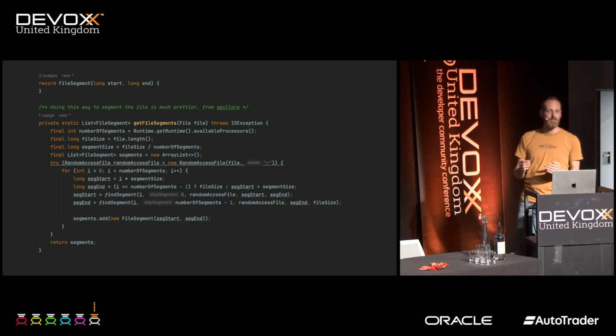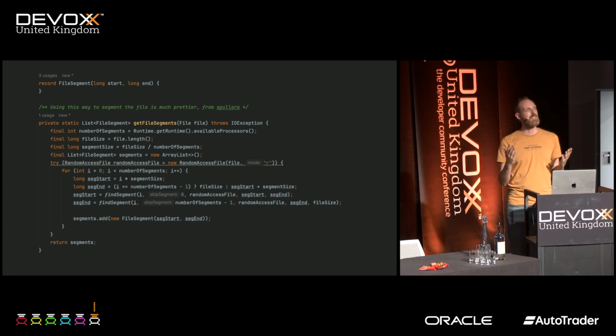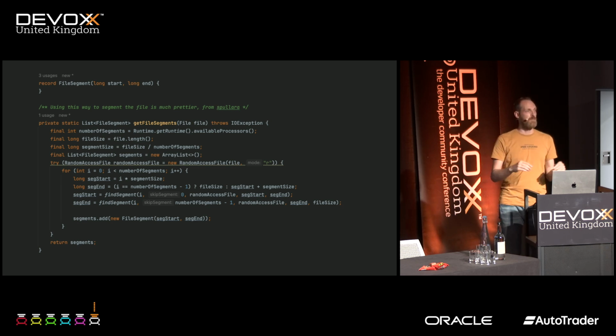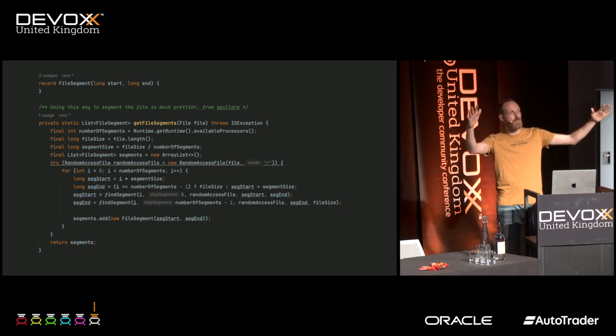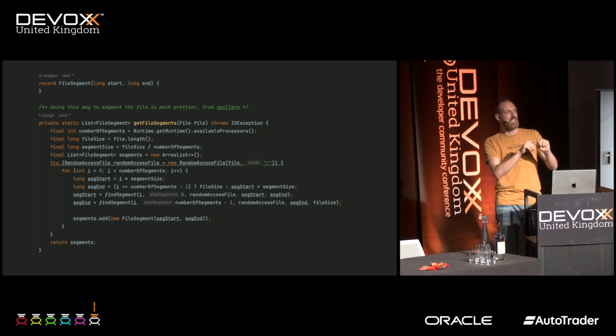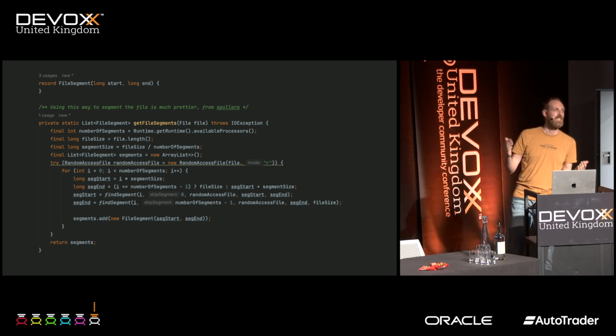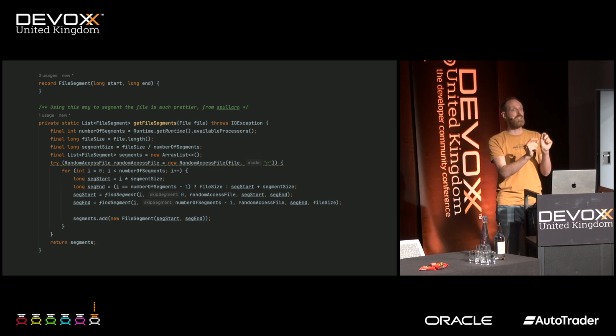Second thing is a different way to segment the file. Initially we had the file.lines and we called .parallel, which is great. It divides our work over all the cores. But the first entry in the string gets to core 1, the second entry goes to core 2, and that piece of information gets loaded in all the L2 and L1 caches. So if you do that, probably the L1 caches of all the cores have seen all the data, which is a bit of a waste.